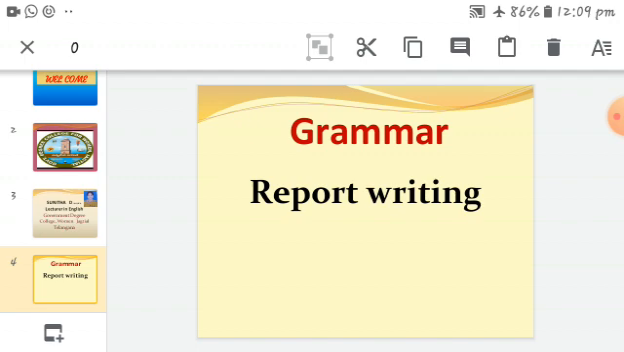A report has three parts: introduction, body of the report and conclusion. I am repeating again: report writing is a representation of analytical investigation, experience or finding on a subject or problem related to some issue.